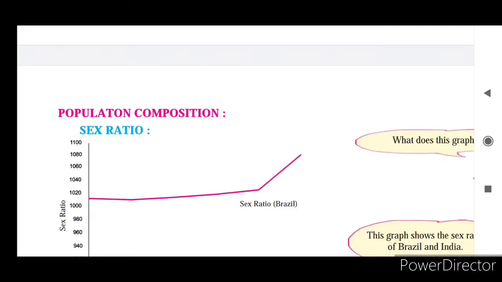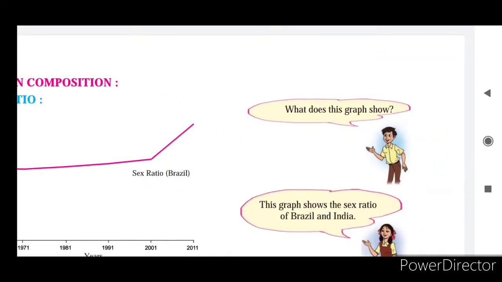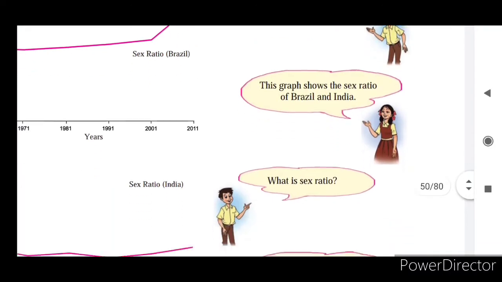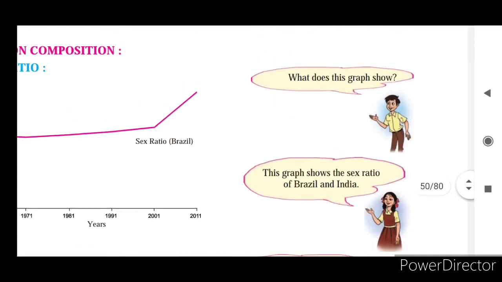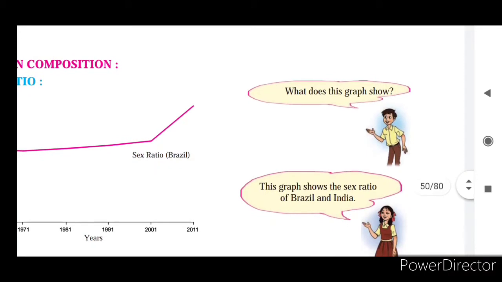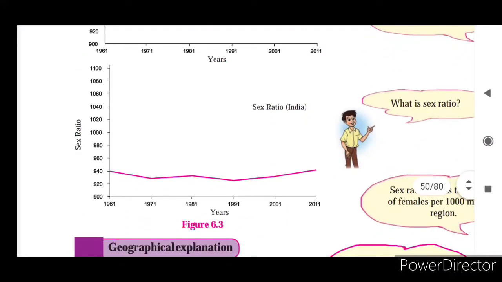In that, first here it is given sex ratio. What is that? We will see. Here the discussion of the school children is given, so we will see first what their conversation is. What does this graph show? Here two graphs are given, Brazil as well as India.